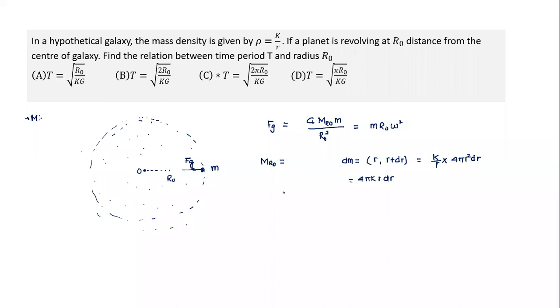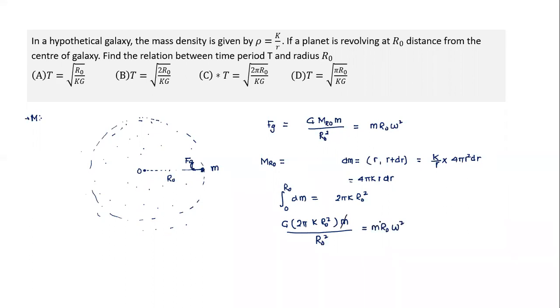So what is the total mass here? The total mass, we'll add up from 0 to r naught of dm. It's a very simple integration. It will become r naught square by 2, so it will become 2 pi k r naught square. That's the mass contained. Let's simply substitute here and very easily get the answer. It's 2 pi k r naught square into m divided by r naught square is equal to m r naught omega square.